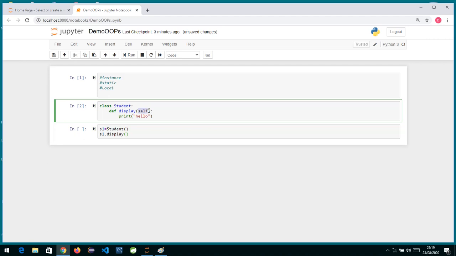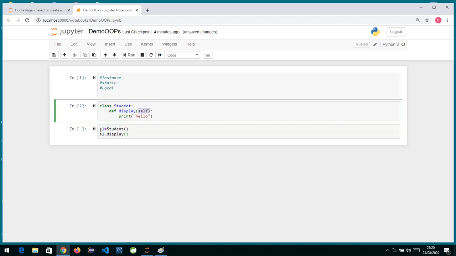Now whenever you define any instance method in Python, the first argument will always be self, or instead of self you can use any variable. Even if I use s, it's fine. But normally, everywhere you will see the use of self, because self is a variable that refers to the current instance of your class. If you want to assign any value, we make use of this self variable. So this display method is taking one argument, and that is self.